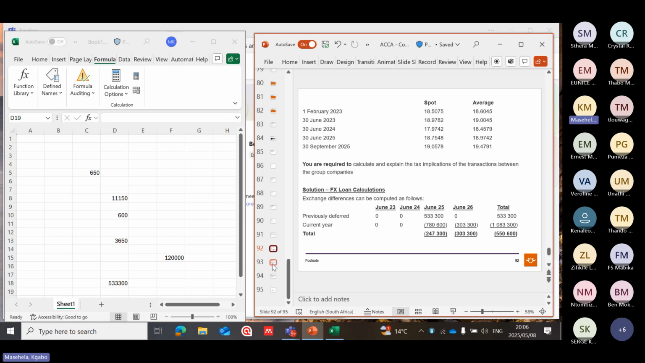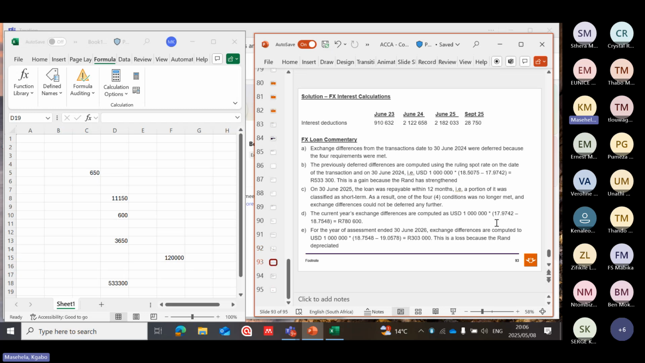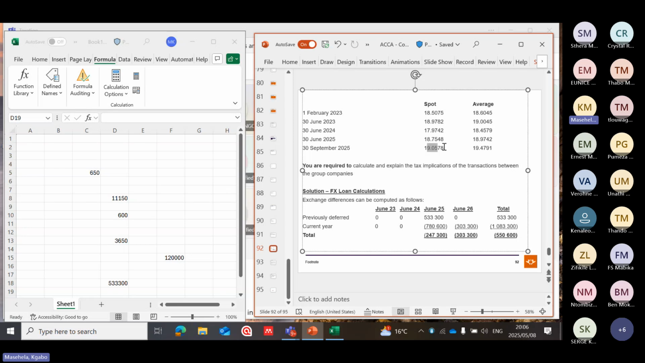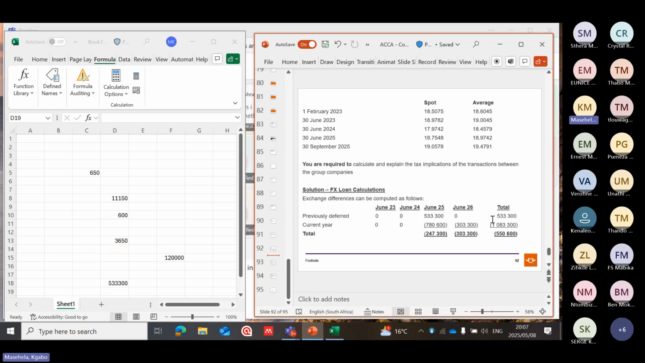2003. This is 303,300. This is 18,754.8 minus 19,0578. Let's see, 19,0578. And this is in your textbook. This is the current year minus 18,754.8. Then we get to 303. Then when you add is 1,083,300. The total for that particular year is 550,600. Let's see at the end.